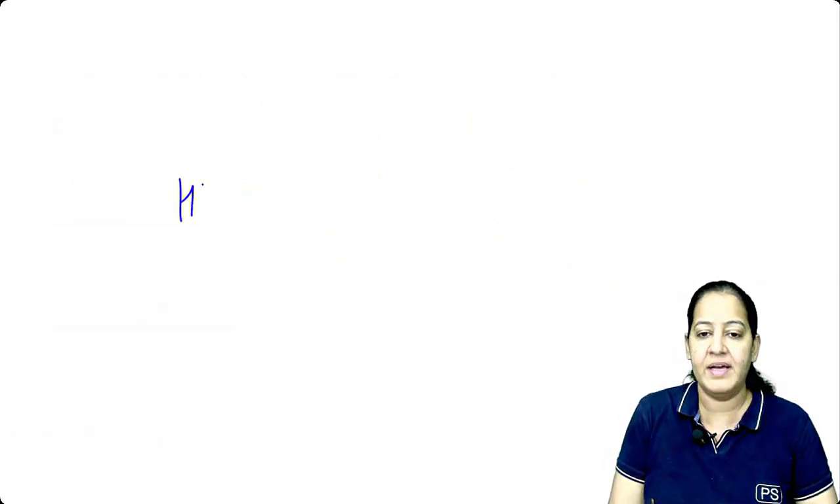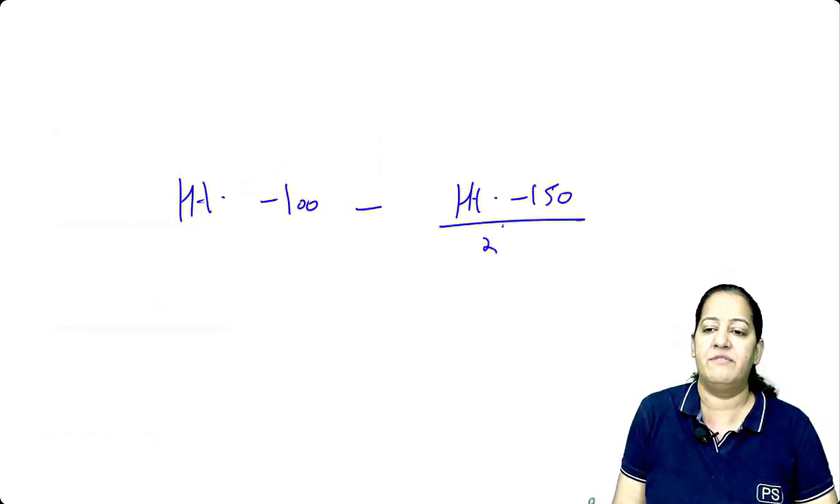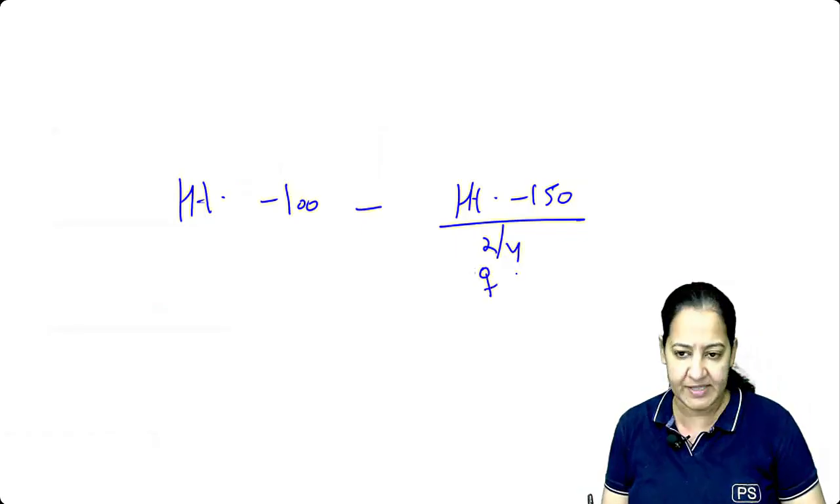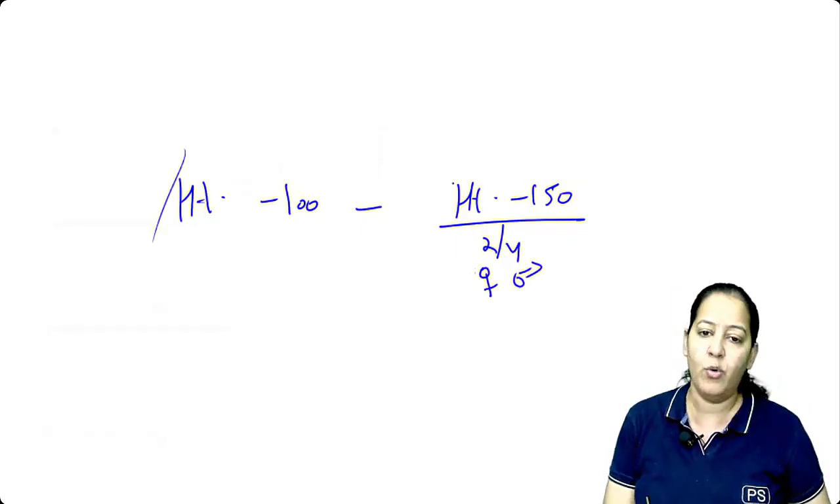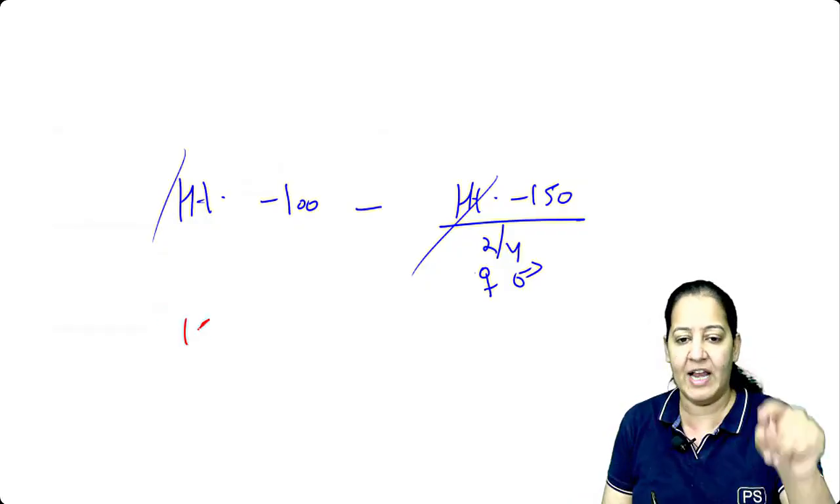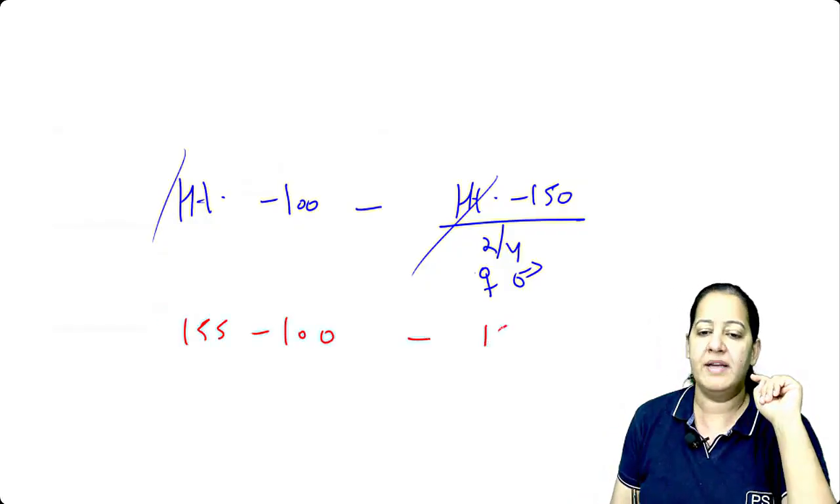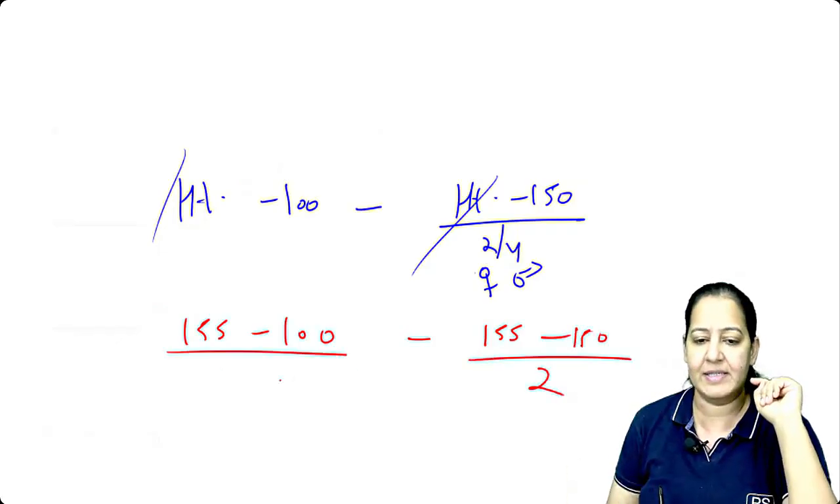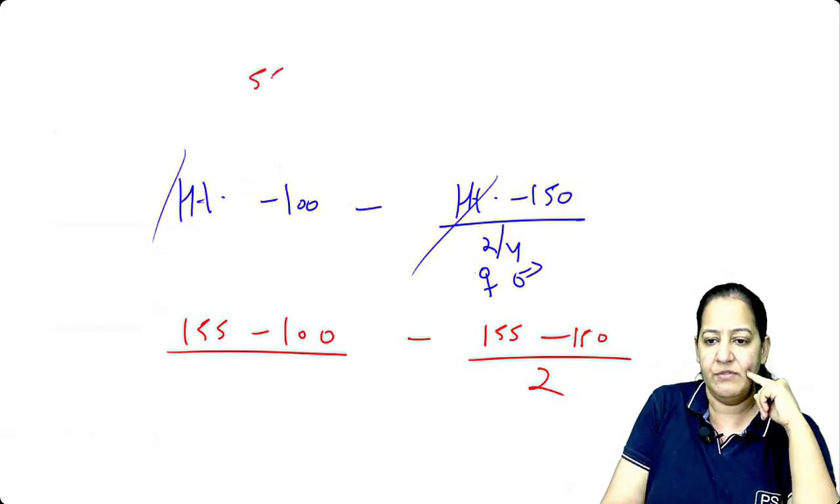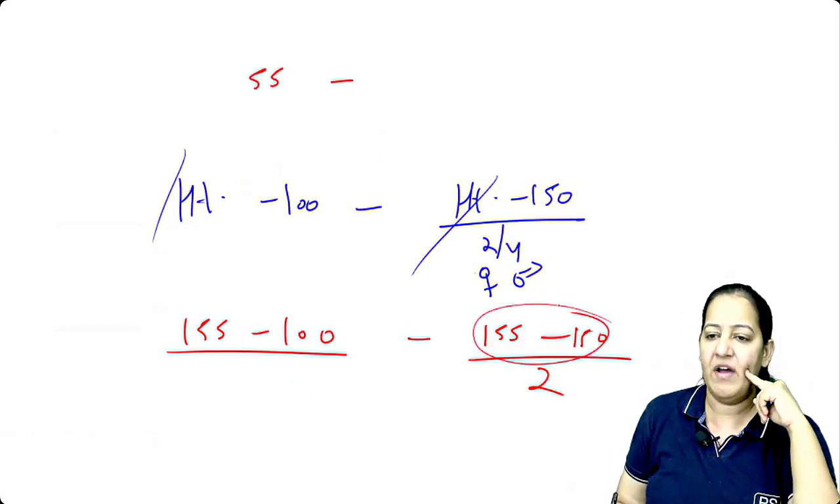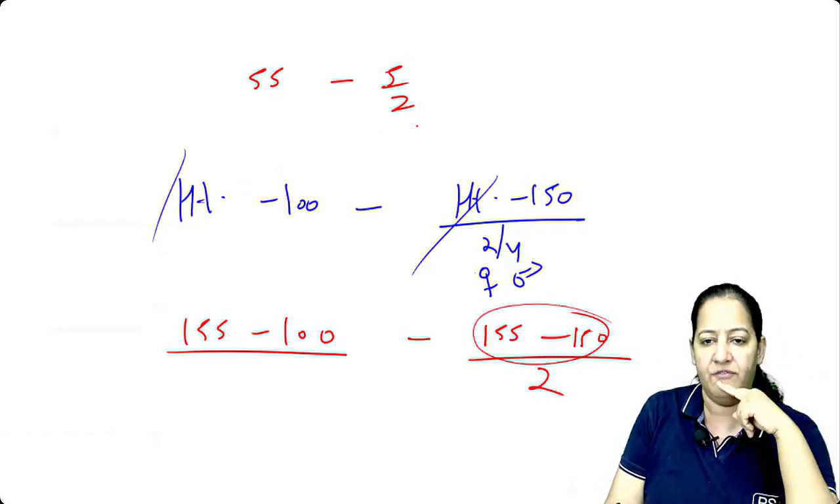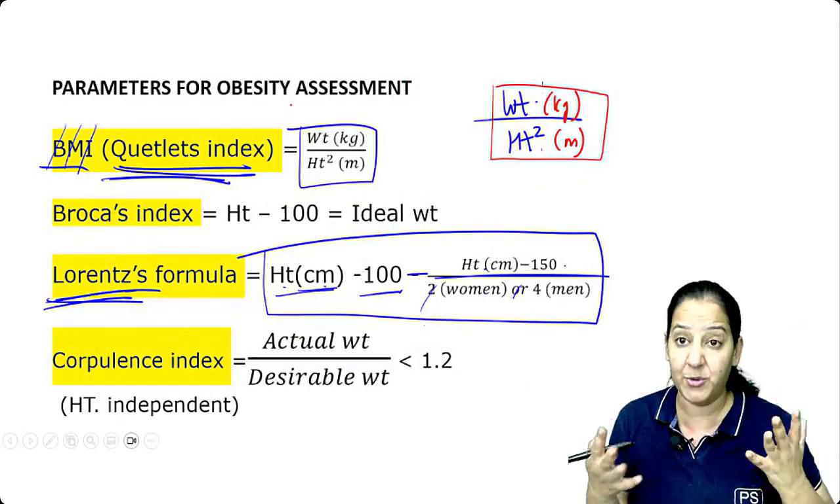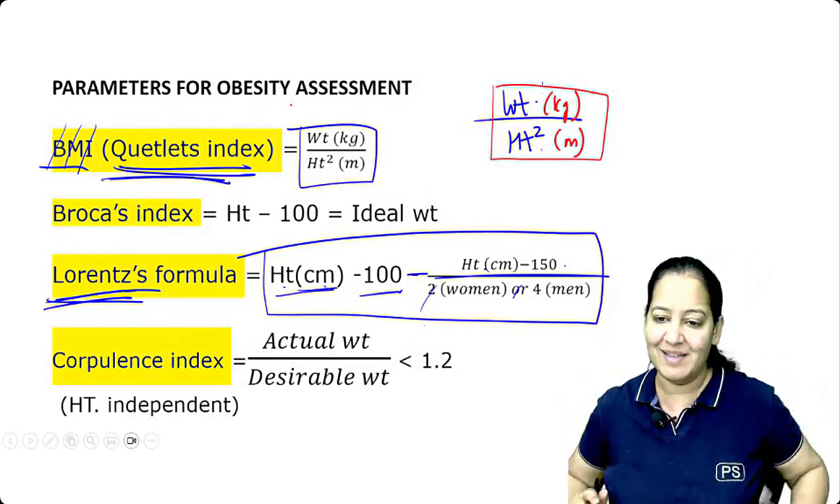So the formula is height minus 100 minus (height minus 150) upon 2 or 4. If it's female, it's 2. If it's male, it's 4. So only height is there. For example, for me, I calculate 155 minus 100 minus (155 minus 150) upon 2. So 155 minus 100, answer is 55. Minus 155 minus 150, answer is 5 upon 2. It will be 2.5. So some answer will be there, but I don't know the cutoffs for this. Anyway, please learn that. This is how we calculate.